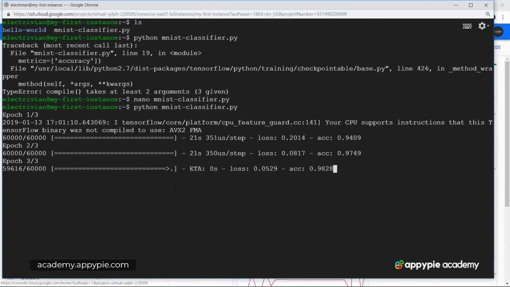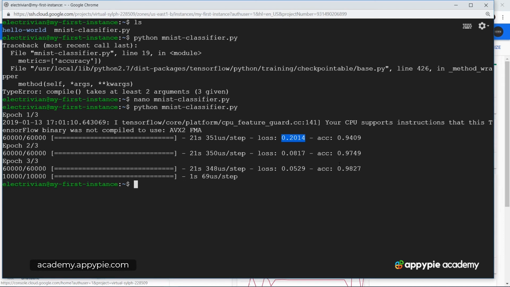So first of all, a huge congratulations for creating your very first machine learning model and deploying it on a cloud and making it work successfully. And as you can see, we have the loss which is also reducing from an initial 0.20, which is 20% if you multiply it by 100, to about 5.2%. The accuracy increased from 94% to 98.2%, which is definitely a huge leap, which indicates that your model is working properly.